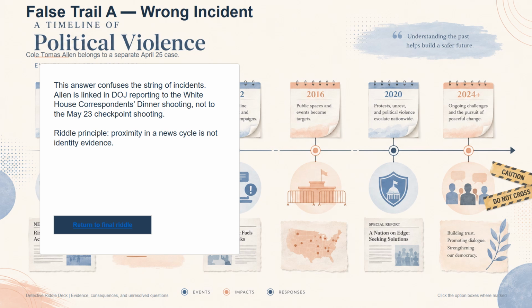Theory false trail A shows how an apparently plausible answer can still fail. Cole Thomas Allen is connected to the April 25th White House Correspondents' Dinner shooting, not the May 23rd checkpoint shooting. This error happens when a viewer remembers a name from the same news cycle and assumes it belongs to the latest case. That is not evidence-based reasoning. It is proximity bias. The riddle principle is simple. Proximity in a news cycle is not identity evidence. A name being politically relevant or recently reported does not make it the right suspect for a different event.